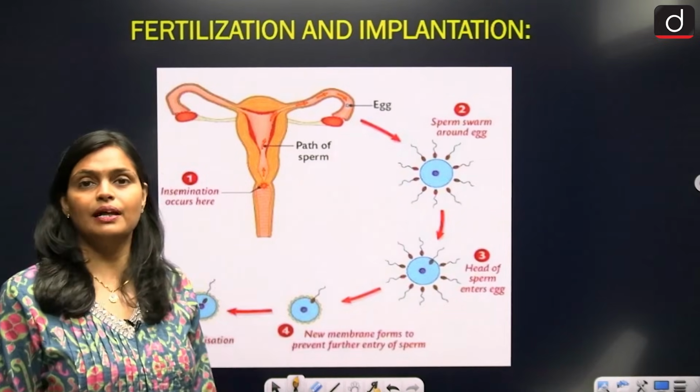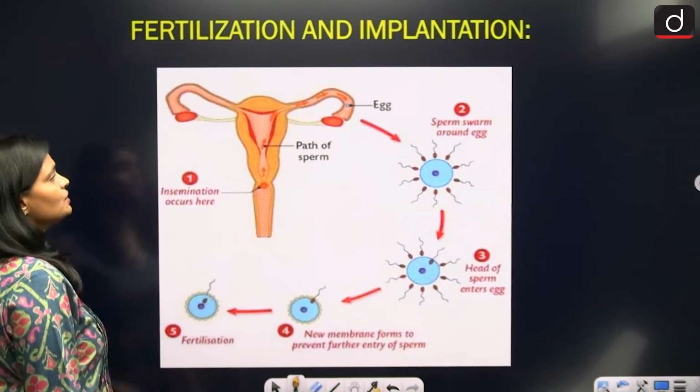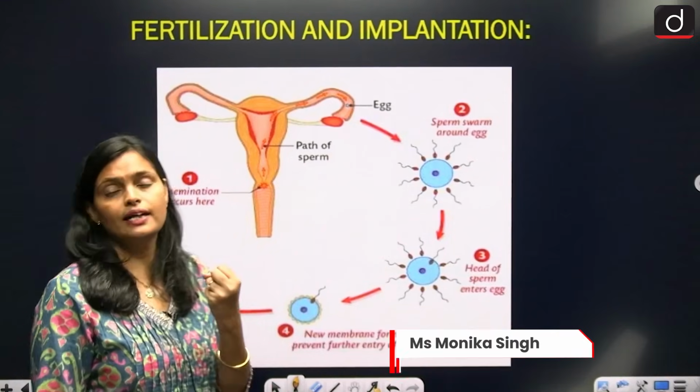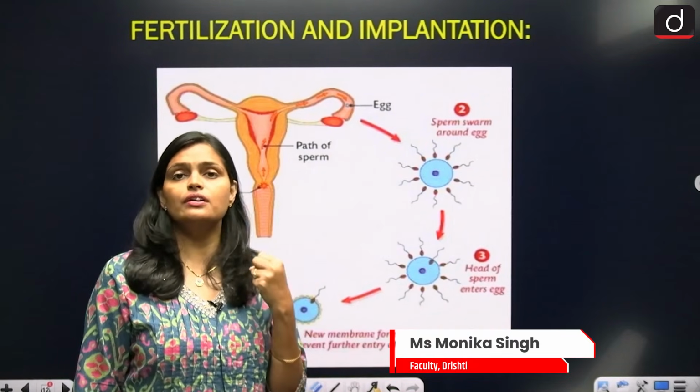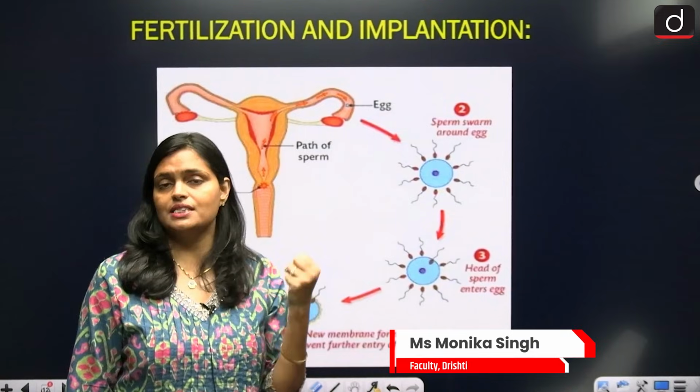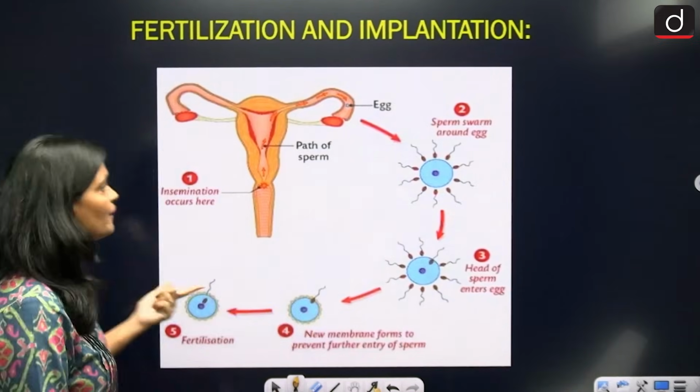Fertilization and implantation. Fertilization is what? The fusion of male and female gametes. So where does this fertilization take place? It takes place within the oviduct.